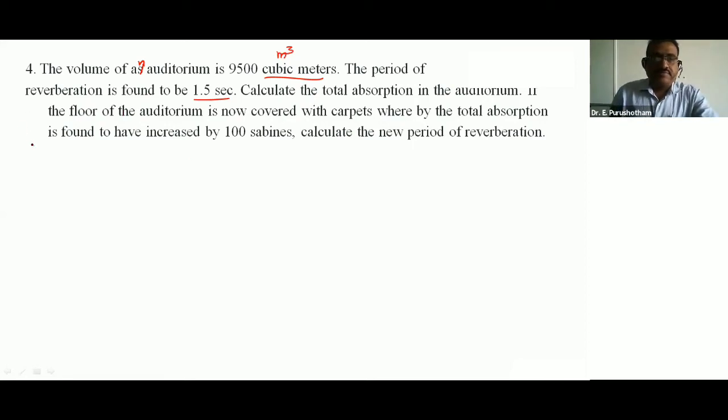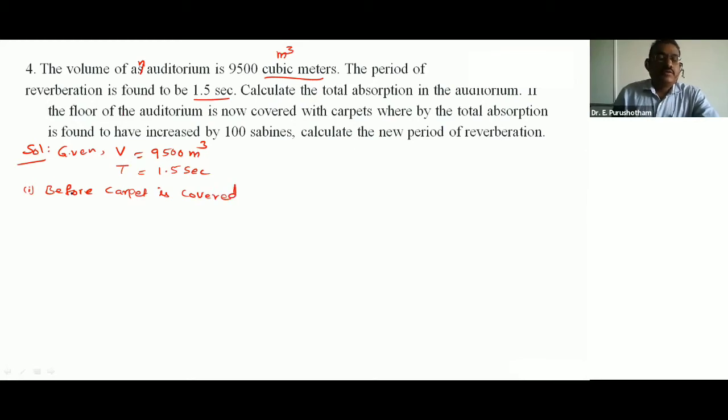Solution: from the given data, volume is 9,500 meter cube and reverberation time is 1.5 seconds. It has two parts. First, before the carpet is covered on the floor, we can calculate sigma AS.